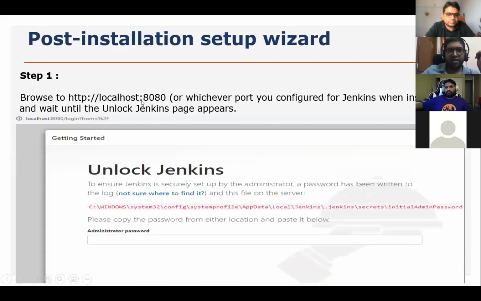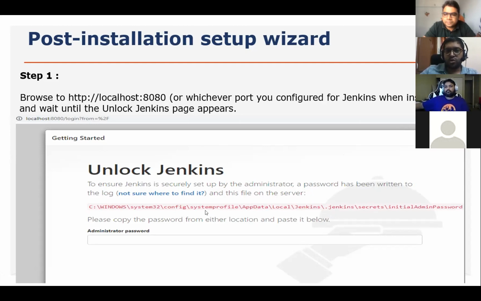When we hit this local 8080, as I stated earlier, if you're installing your Jenkins for the very first time, you will see this page. This page says Jenkins is currently locked. We need an administrator password. When we install Jenkins, it automatically creates a folder with the details. Inside the local, you can see this Jenkins folder, automatically created. Inside that we have the .jenkins folder, inside that the secrets folder, and inside that one text file, initial admin password.